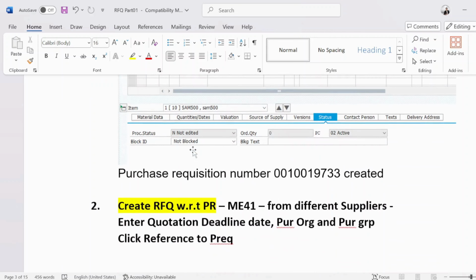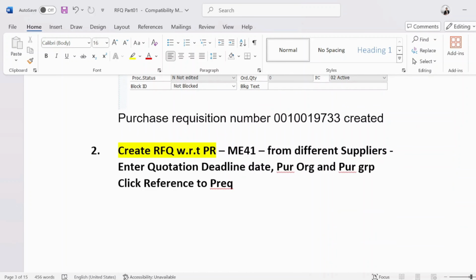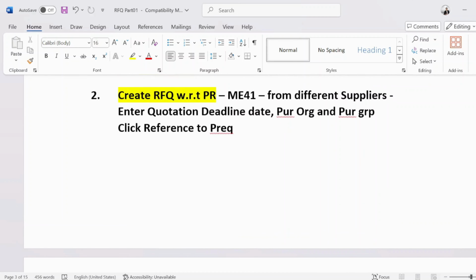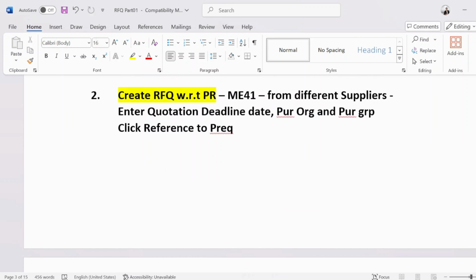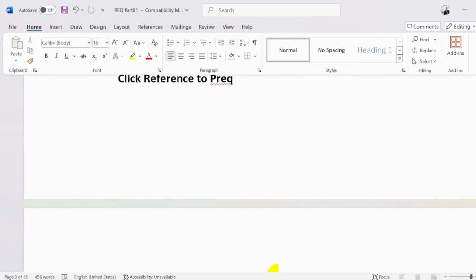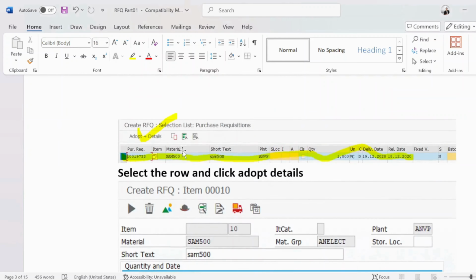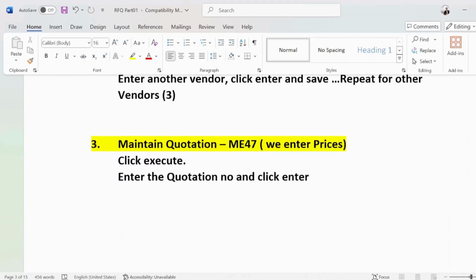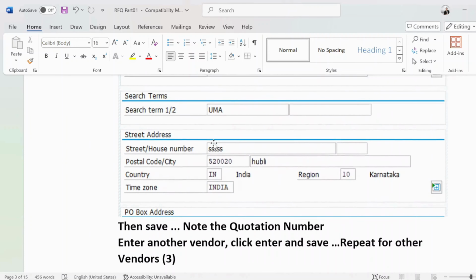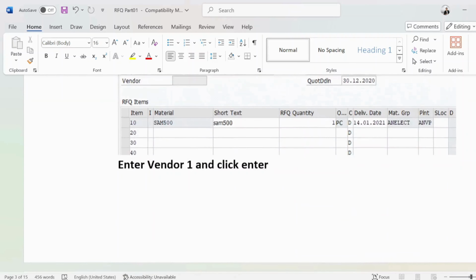And once that purchase requisition is created, you send the request for quotation to the vendor through mail or fax. To different suppliers, we give all these details like quotation deadline date, purchasing group, all these details we mention, and we send that to the vendor, right? Then the vendor will send us the prices. So once they send, we are going to maintain that quotation, right?